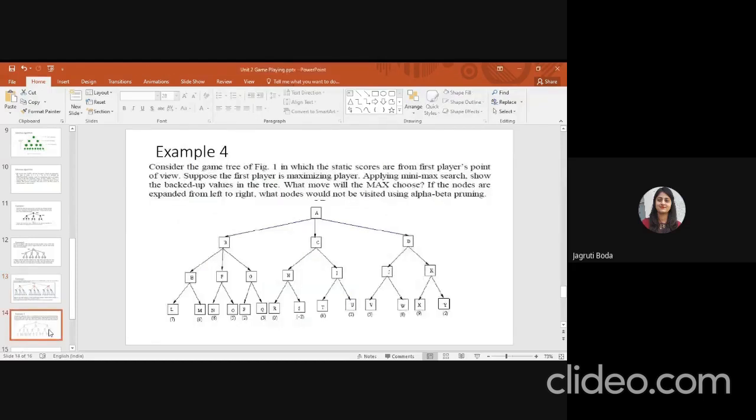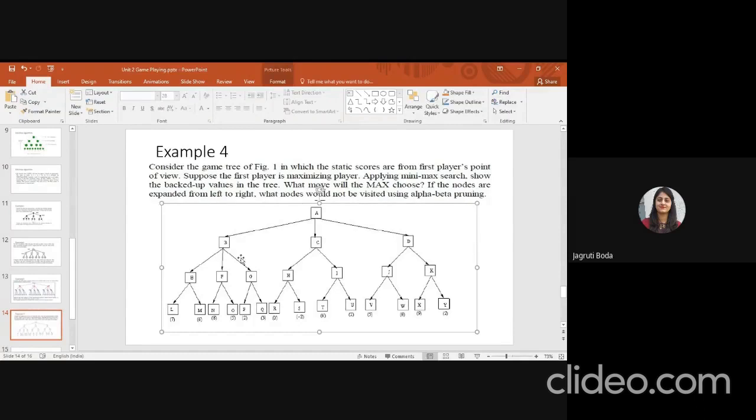So you have been given: consider the game tree of figure 1 in which the static scores are from the first player's point of view. Suppose the first player is the maximizing player. Applying the minimax search algorithm, and so the backup values in the tree, what move will the maximizer choose if the nodes are expanded from left to right? What would not be visited using alpha beta pruning? So this is your second example. But first of all, you have to calculate with the minimax algorithm.